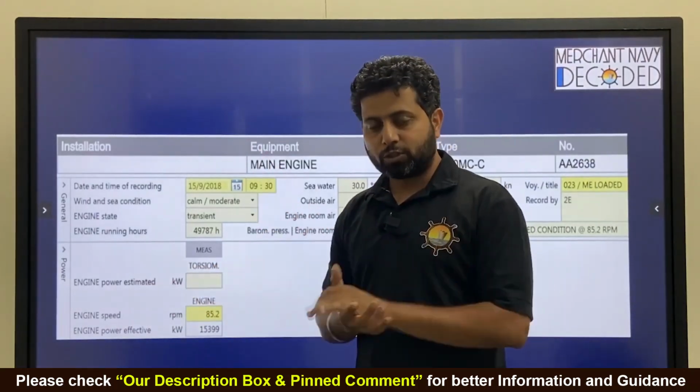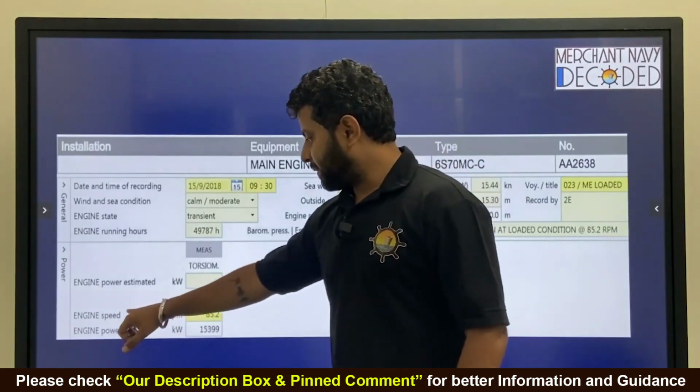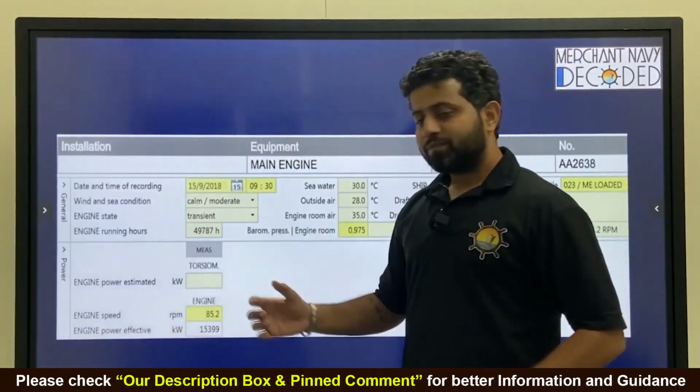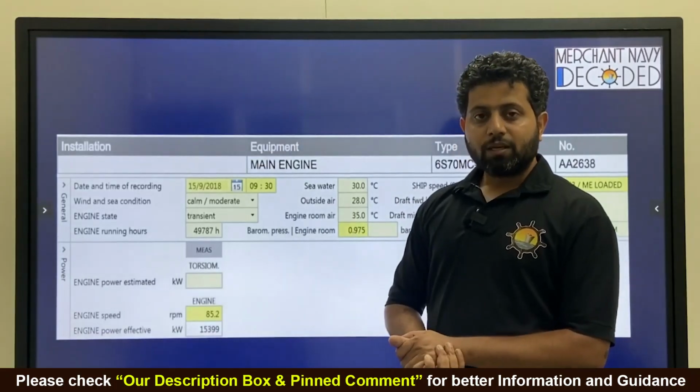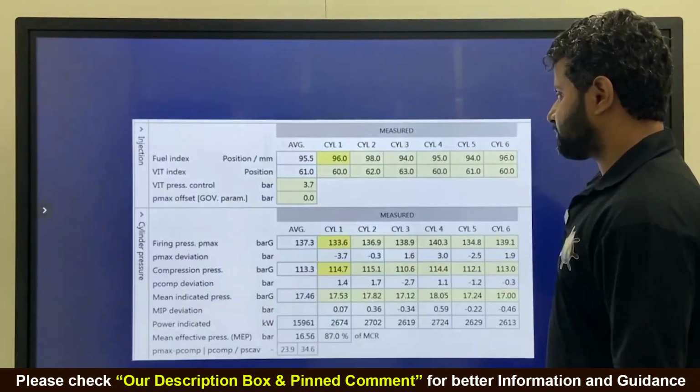So we know that there's a torsion meter sometimes fitted on board ship in the engine control room. How much is it saying? Engine speed we have calculated, we put it over here. Effective engine power, this we calculate. This is BHP, brake horsepower, right? Effective engine power is brake horsepower.